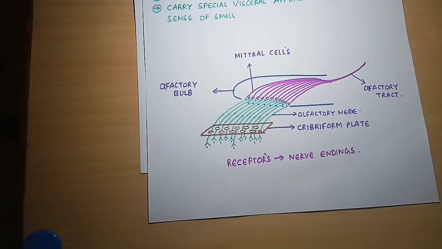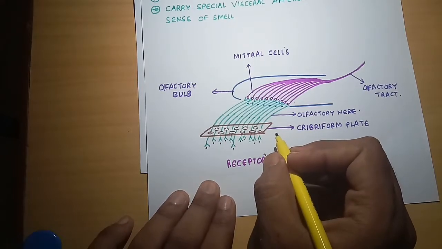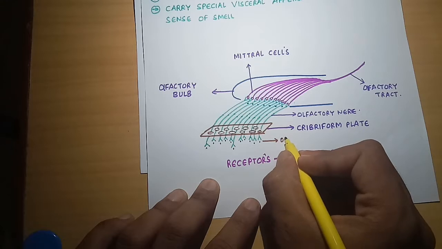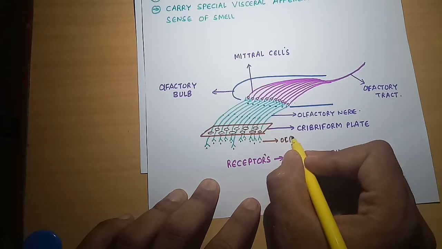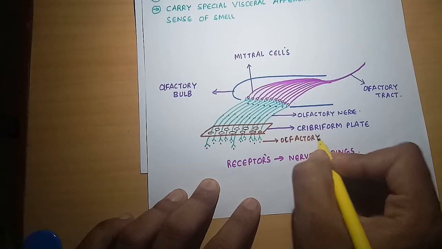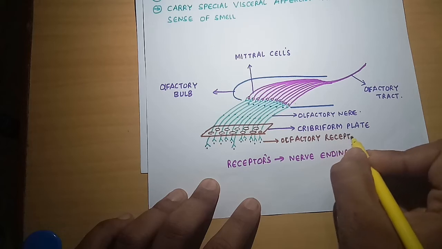These are the receptors, or the olfactory receptors. Olfactory receptors are present in the nose.